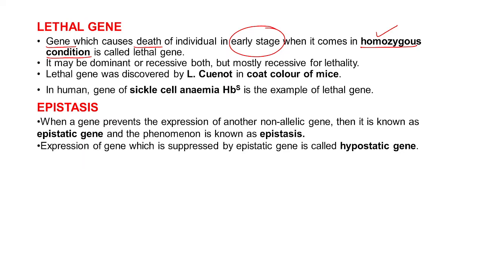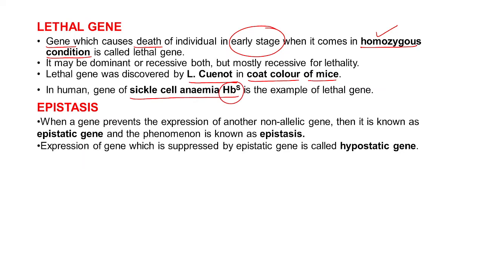This lethal gene was discovered by Cuenot in the coat color of mice. And in case of humans, you can see this example of a lethal gene: sickle cell anemia, or HbS.